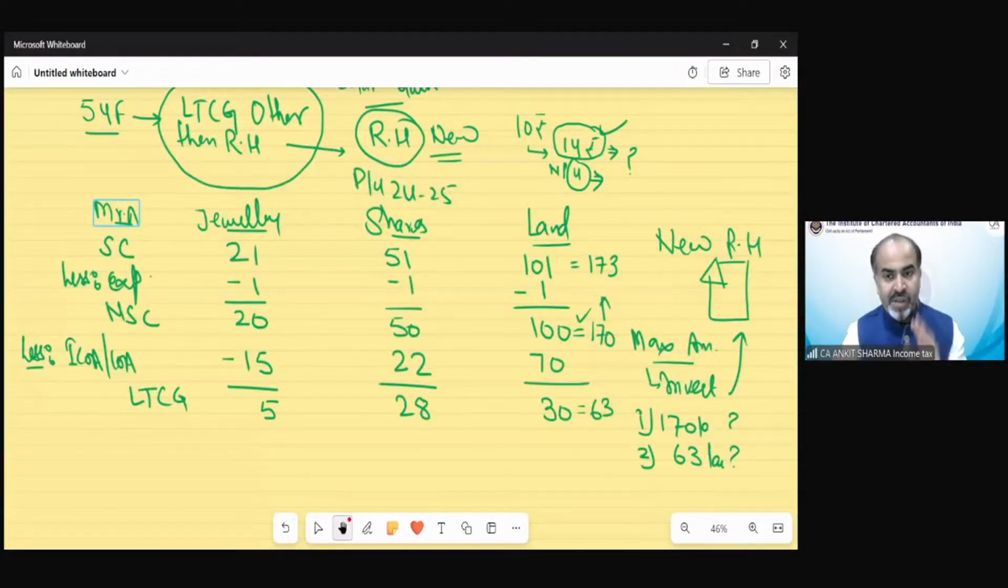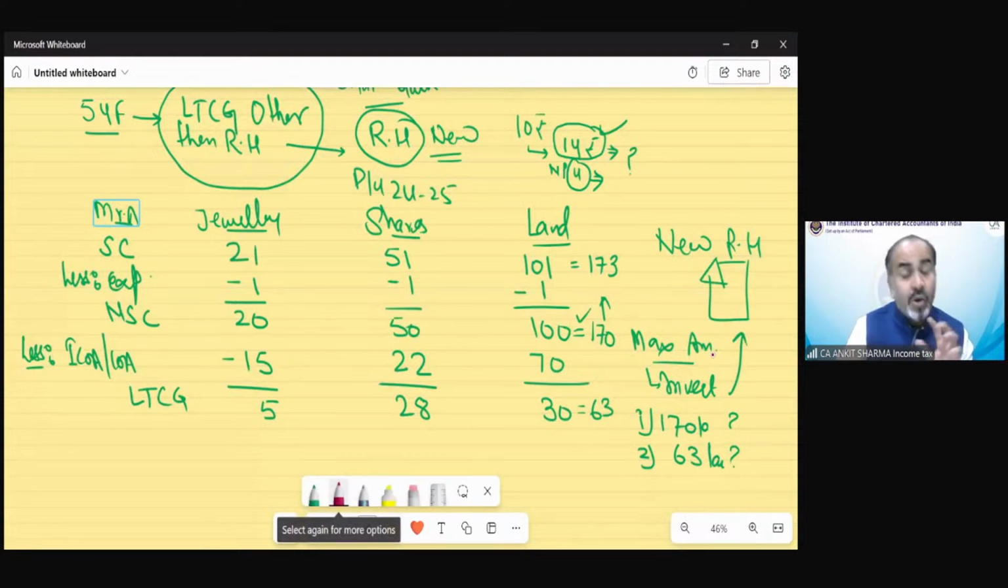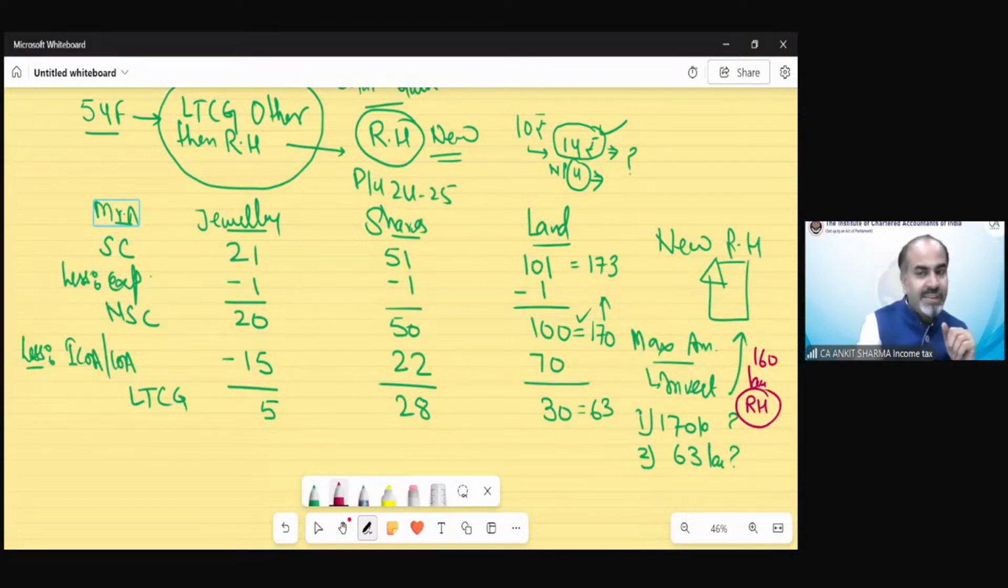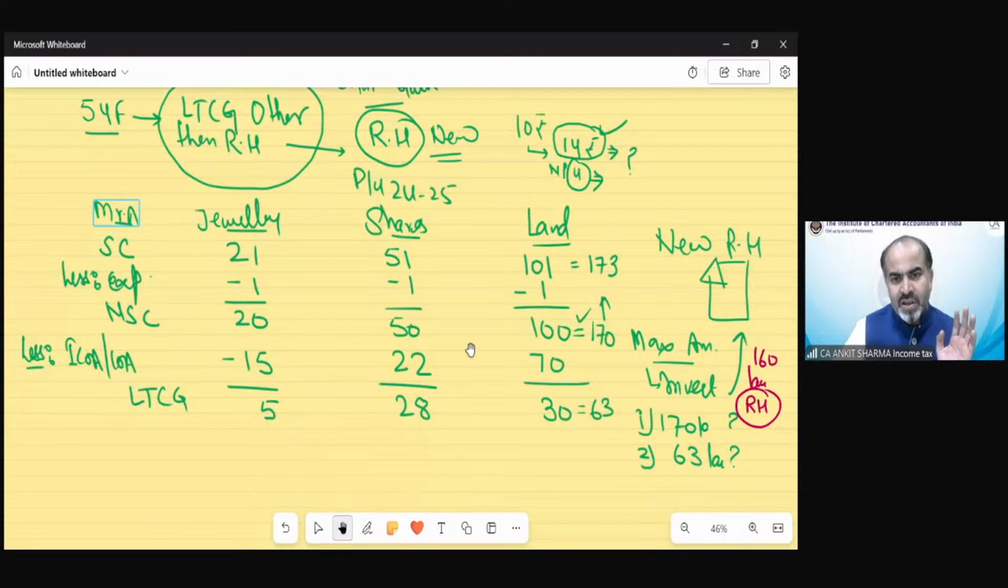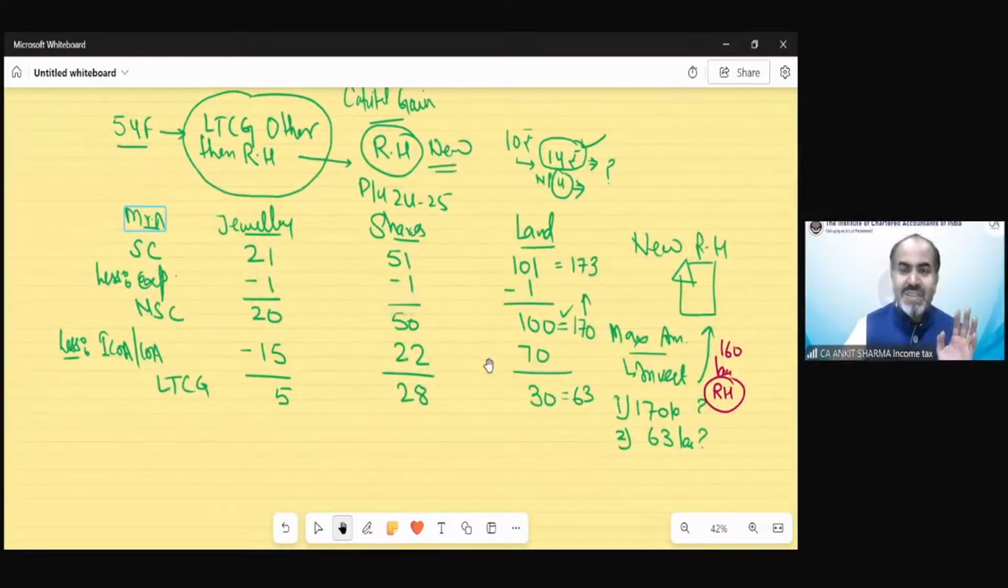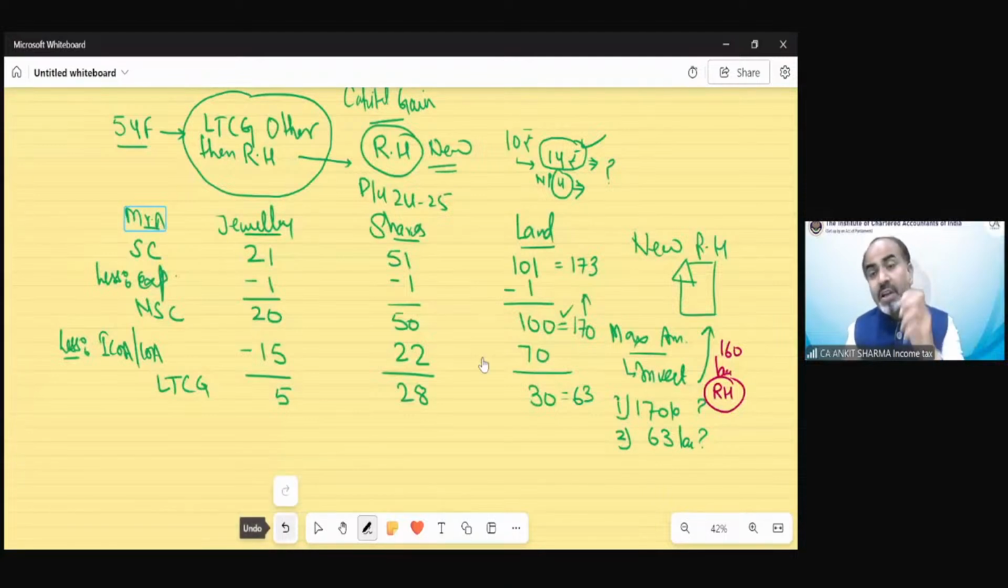What is the maximum amount he can invest to purchase the residential house? That is a maximum of 170 lakh rupees. Is there any confusion in this now? I hope not. So suppose he could invest a maximum of 170 lakh, but he invests 160 lakh to purchase a new residential house, within the certain time, or in the government scheme, whatever the provisions are. So technically, he invests 160 lakh out of all the three transactions he has made, to purchase a new residential house.